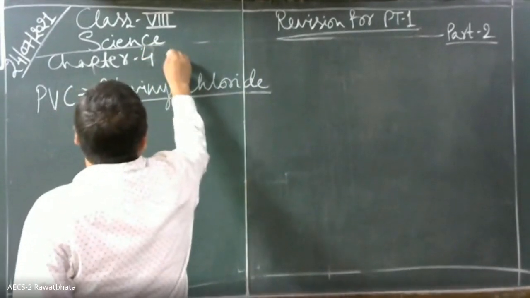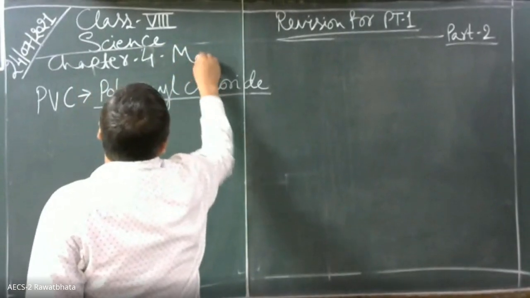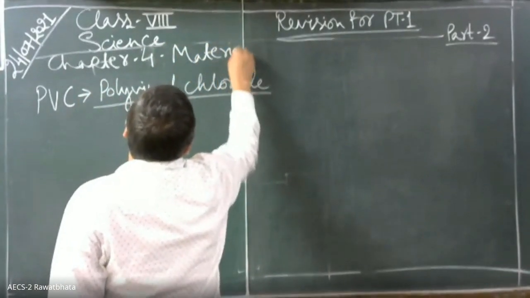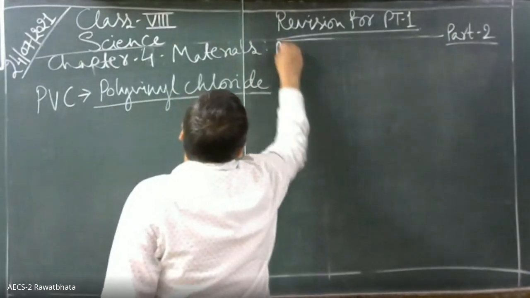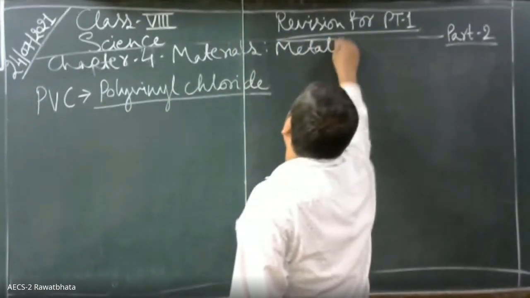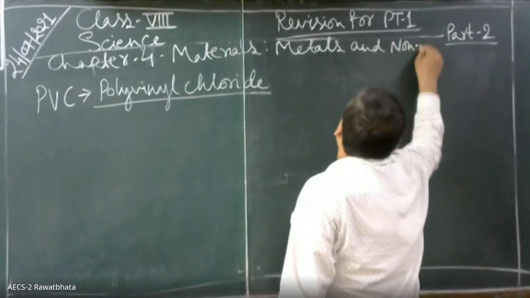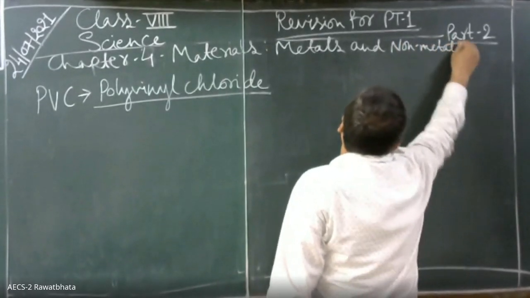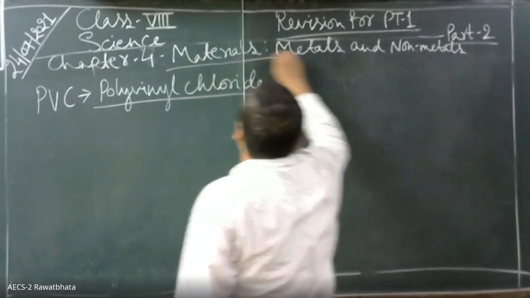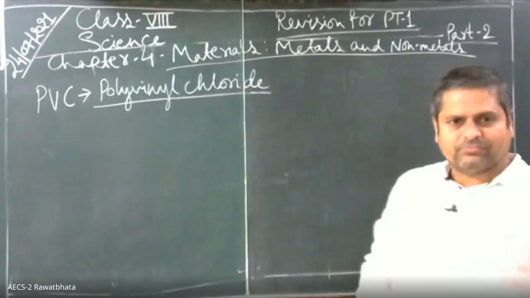Chapter 4, materials, metals and non-metals. Okay.